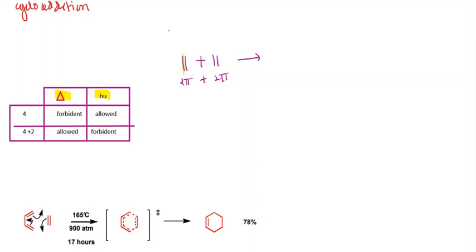The 4 pi system is thermally forbidden. 2 plus 2 is nothing but 4 pi. If we consider this thermally, that thermal reaction is forbidden. That means thermally this type of reaction will not be allowed. These are forbidden. Such type of reaction does not happen.